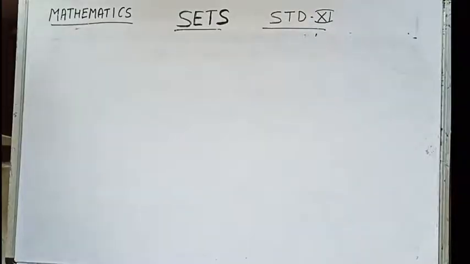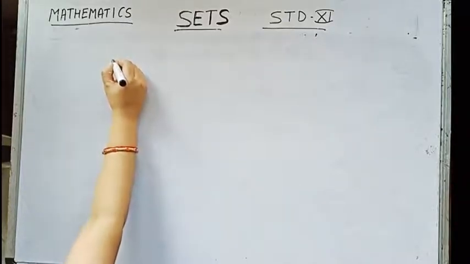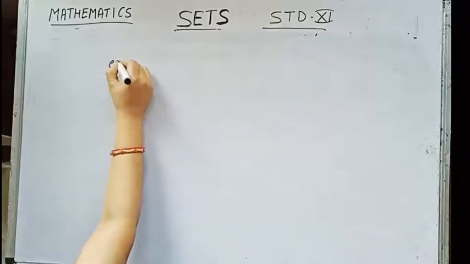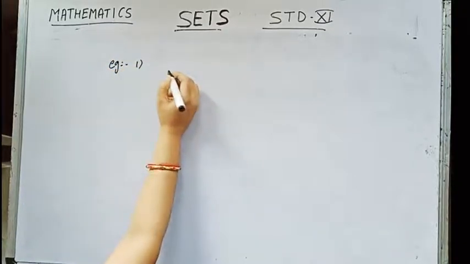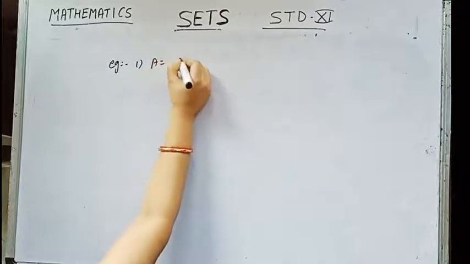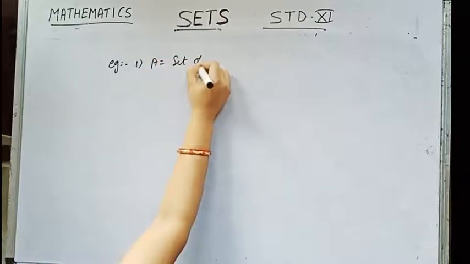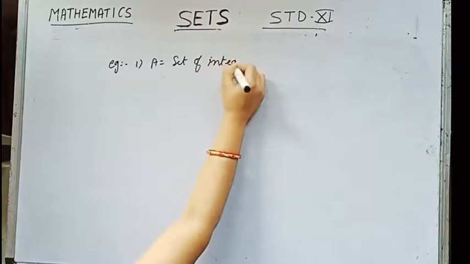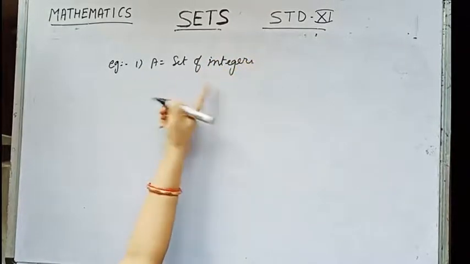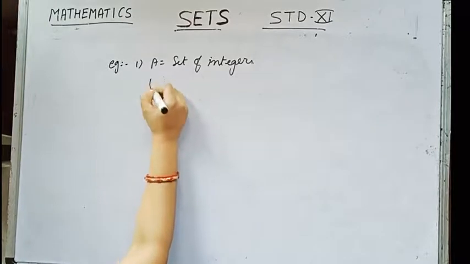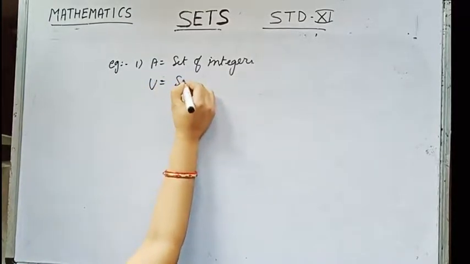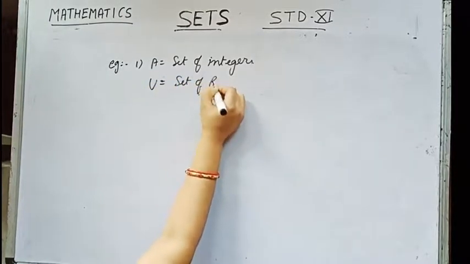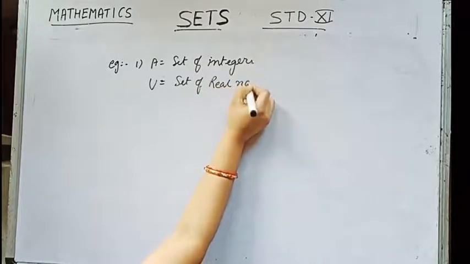Let us understand the universal set with the help of some examples. Let us take the first example as A equals the set of, suppose, integers. Then the universal set for the set of integers can be the set of real numbers.